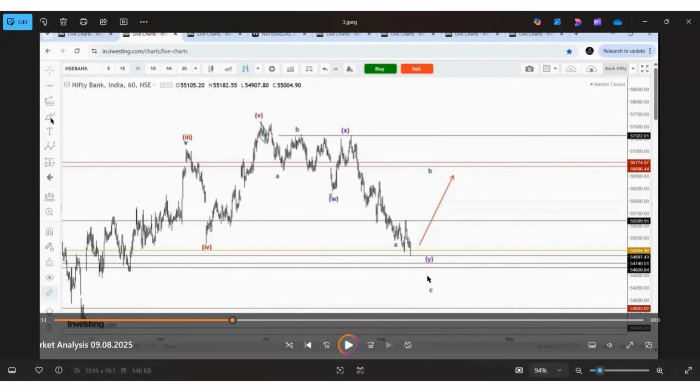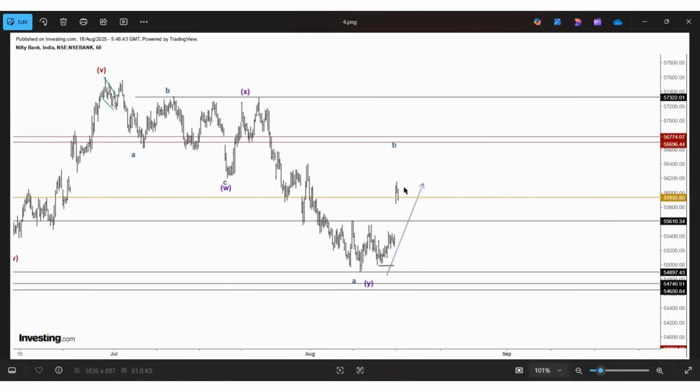In Bank Nifty, when the price was declining, we expected 54,900 as the important support, and if the price did not take support here, it could visit these points. But Bank Nifty took support from the first point itself and started to move higher. So this is the price reversal, and I even shared a screenshot on 12th August where 55,000 was the important support, and from 55,000 the price moved to 56,000. So this is what happened.